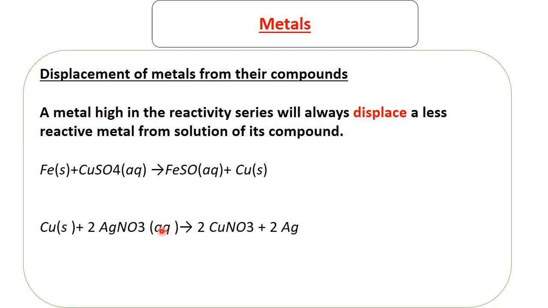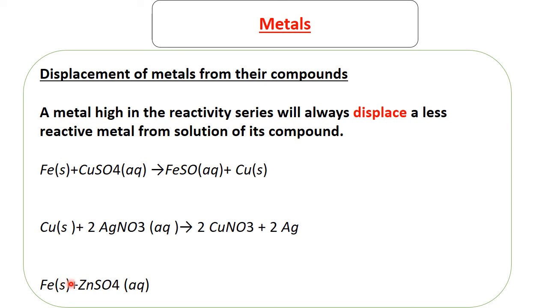The other example is this, where copper reacts with silver nitrate. So now silver is less reactive than copper. Copper is more reactive. Copper is going to take the place of silver, such that silver is going to be ejected.